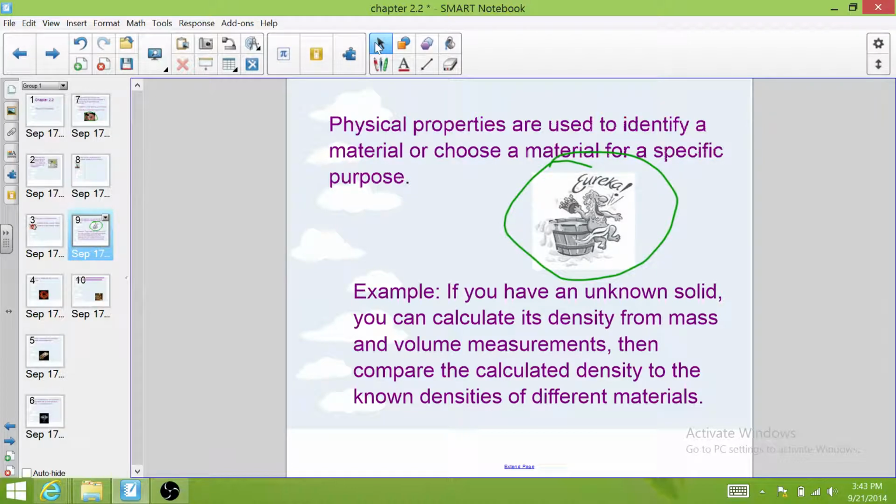So Archimedes was able to figure out the volume of the crown by submerging it in water, and therefore he was able to calculate the density and figure out if the crown was real gold. And the story goes that he was so excited about figuring this out, he jumped out of the bathtub immediately and ran down the street yelling, "Eureka!" all naked and everything. I don't know how true that is, but that's how the story goes.